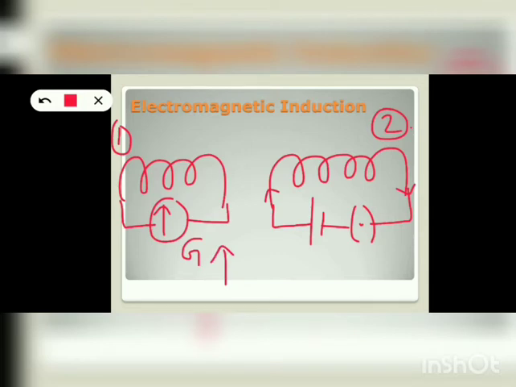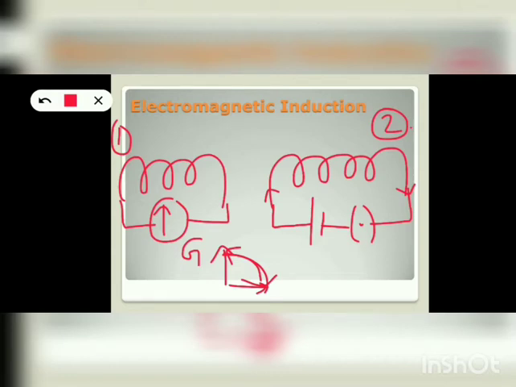When the key was closed, suddenly the needle deflected and then returned back to the initial position. This was the observation. He was surprised by this because this time he didn't move the coil 2. That means there can't be any change in the magnetic field associated with the coil 1.